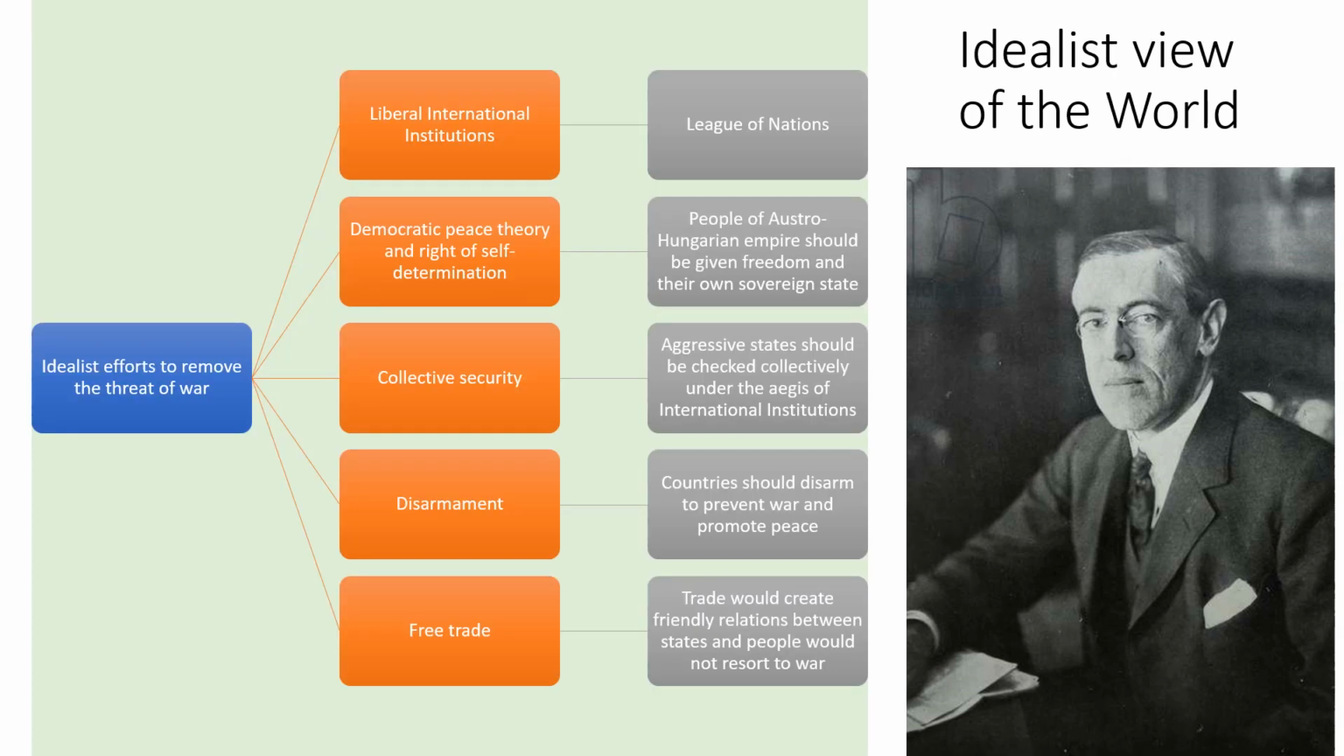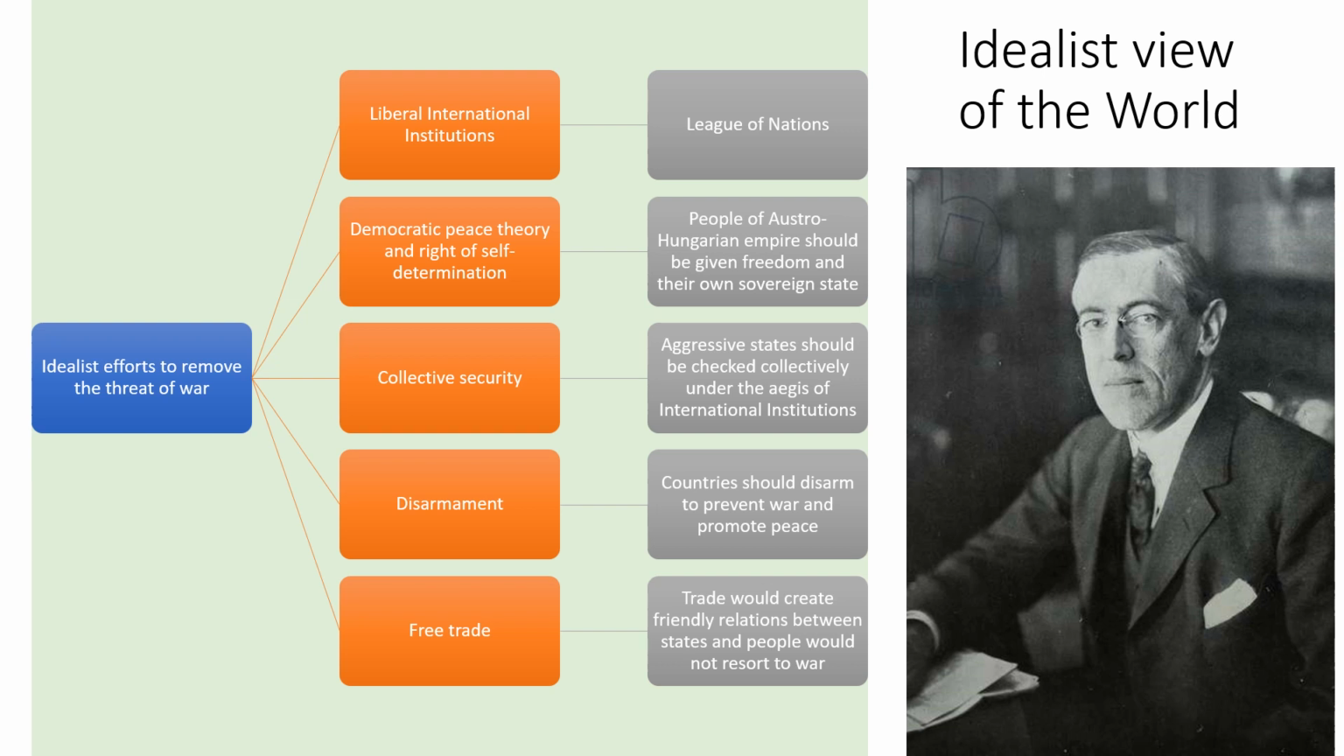So we have studied the 14 points of Woodrow Wilson. Now we should study what were the efforts made by the idealists to remove the threat of war from the world. And studying these, you would realize that all these efforts were actually based on the liberal philosophy of the Enlightenment era. So first of all, liberal international institutions.